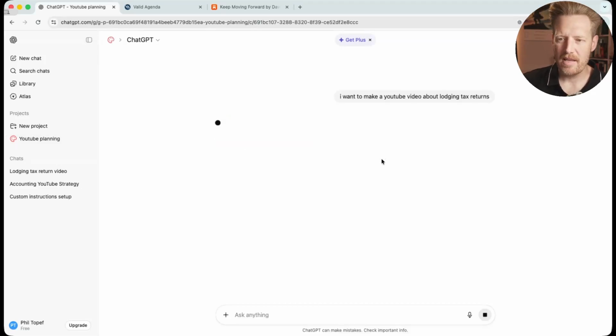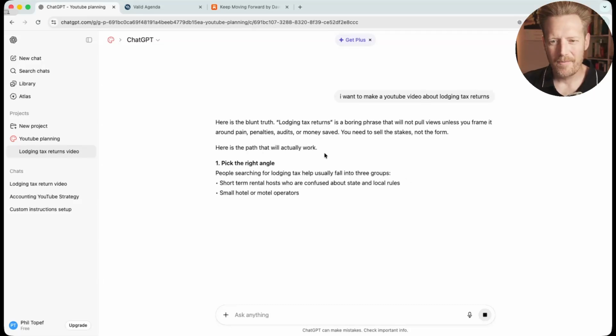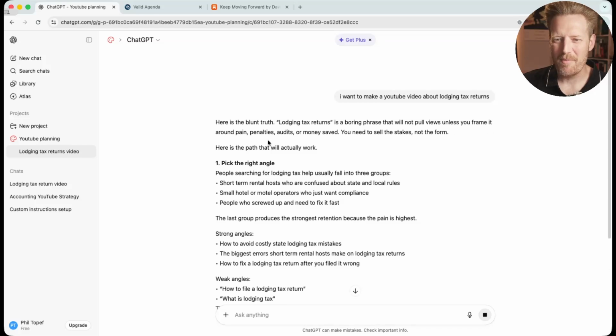Because now it's being fed all those project instructions. Here's the blunt truth. Lodging tax returns is a boring phrase that will not pull views unless you frame it around pain, penalties, audits, or money saved. You need to sell the stakes, not the form. Here's the path that will actually work.